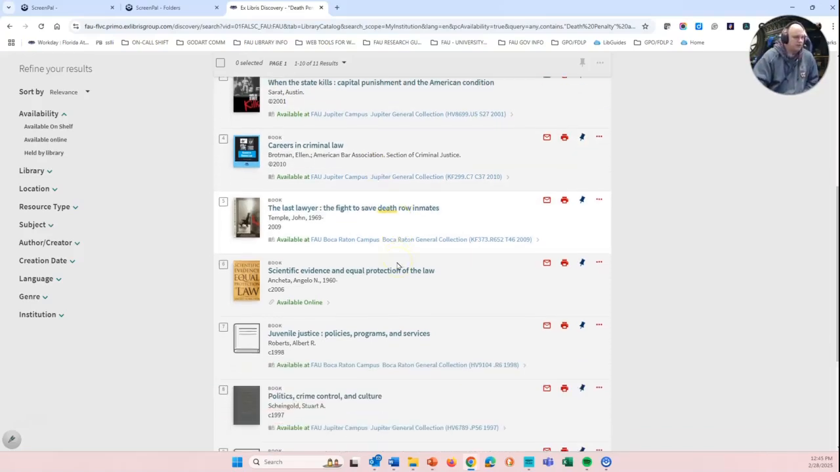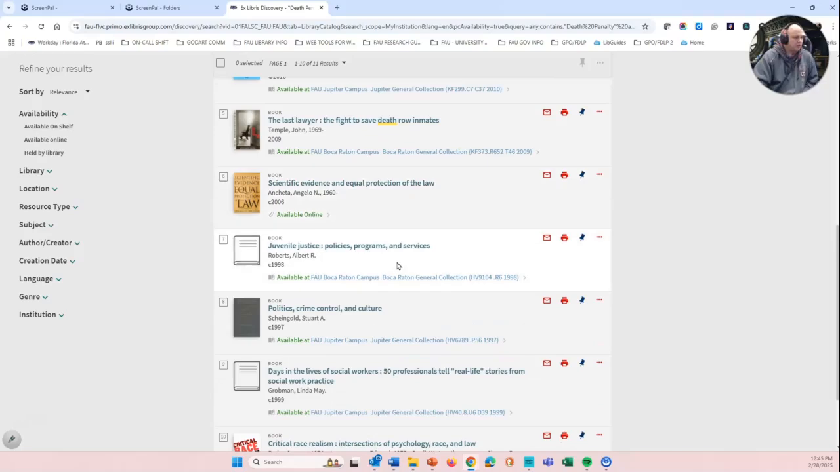Another thing I want to point out is ebooks. So if I scroll down, it looks like we have one ebook in this search results, and it will know if it's an ebook because it'll say available online, or it'll say ebook. So in this case, I don't know if this book is useful to me in my research, but for demonstration purposes, I would click on Available Online.